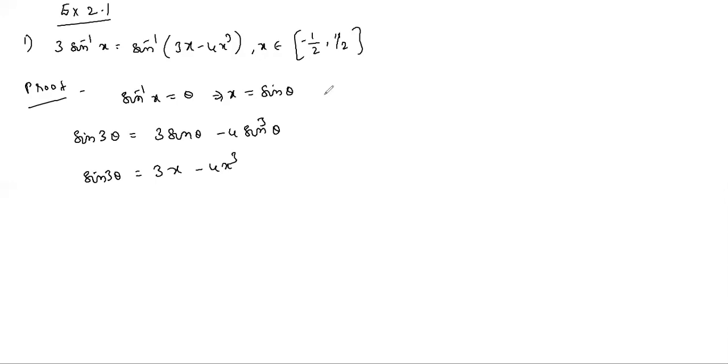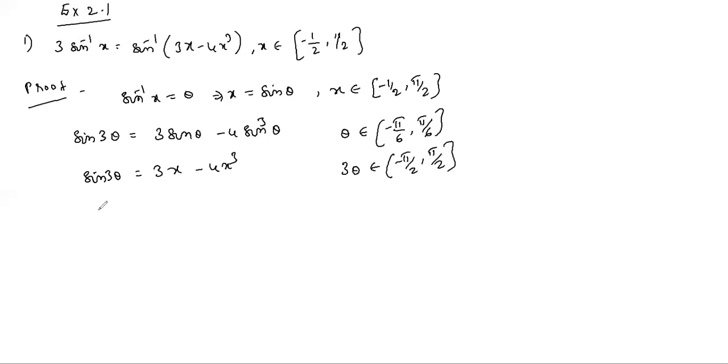See, x belongs to minus 1 by 2 to plus 1 by 2. So sin theta belongs to this interval. So theta belongs to minus pi by 6 to plus pi by 6. So 3 theta belongs to minus pi by 2 to plus pi by 2. So this is the principal value. So we can write 3 theta equals sin inverse, because both ranges are the same, of 3x minus 4x cubed. But what is theta? Sin inverse x. So 3 sin inverse x equals sin inverse of 3x minus 4x cubed.